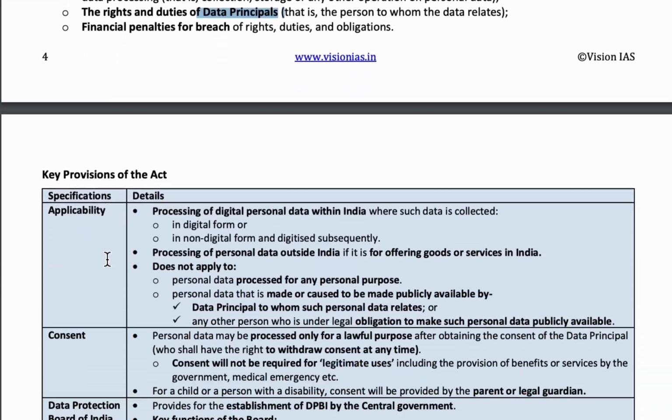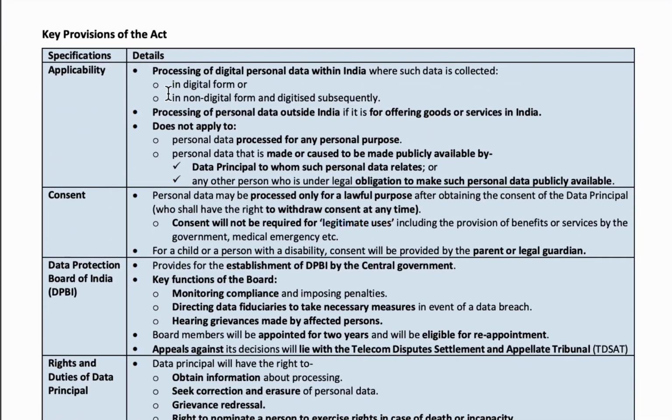Coming to the applicability of the act, the personal data that is generated in India can also be transferred to other countries which have government permissions. So our personal data, which is present with Google, Amazon, Instagram and other international companies, is with other countries. Wherever the parent companies are located, it may be Norway, US, our data is transferred to those parent companies.